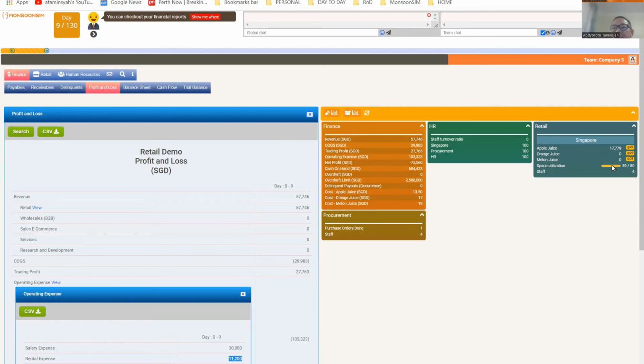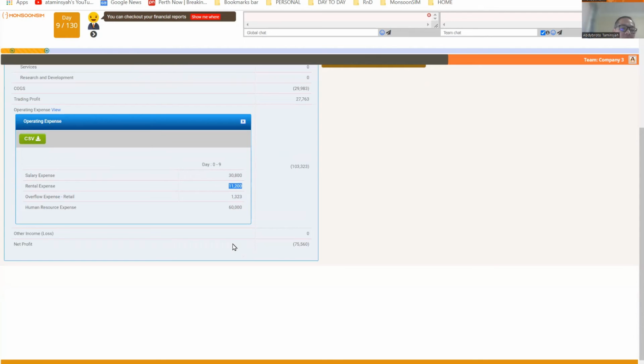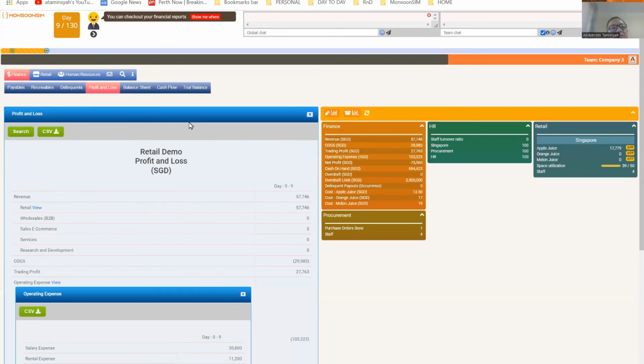This is one of the mistakes that I made. Remember earlier, mistake is something that is very valuable to the learners. They will learn. You can't have a very small store and buy a lot of goods. You cannot do that, right? You have to increase your rental space. And then you look at this, there's a human resource expense, 60,000. I wonder what they are, right? You explain to the student.